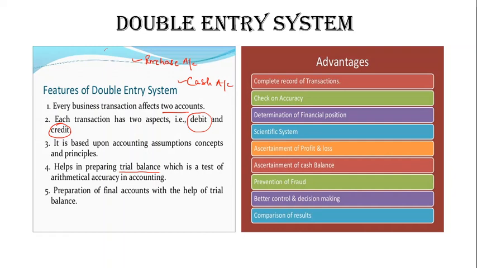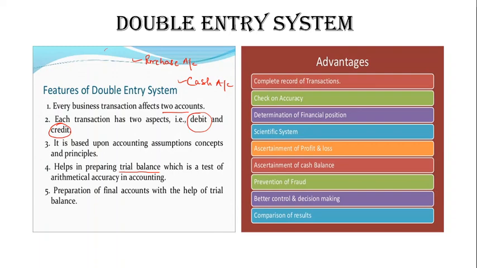This list will be balanced, because if one side is recorded on the debit side, the other side is recorded on the credit, or you can say plus and minus. If one side is adding, the other side is deducting, so the equation will always be balanced. So it also checks the arithmetical accuracy.